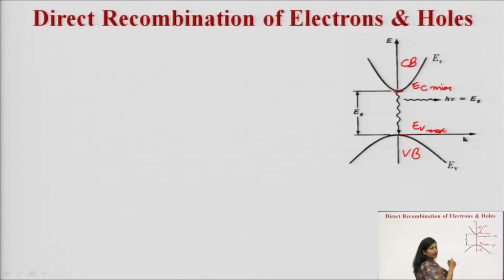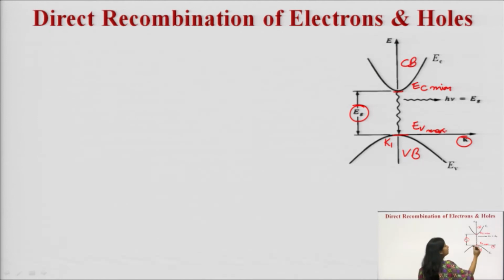In this case, these two points are aligned with each other, meaning the value of k, the propagation vector, is the same. If the value of k is k1 at this point, it is k1 at this point also. So the value is the same for both points, and Eg is the energy band gap between the valence band and the conduction band.